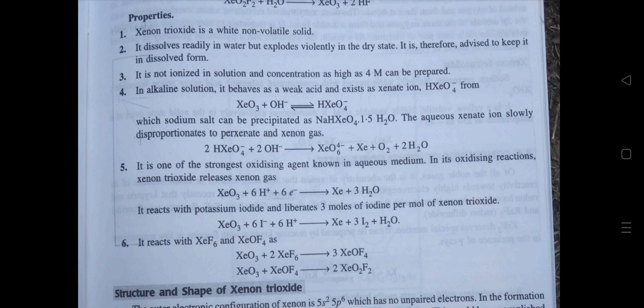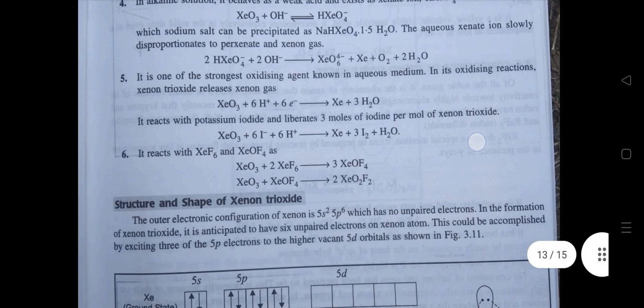Oxidizing reaction: xenon trioxide releases xenon gas. It reacts with potassium iodide and liberates 3 moles of iodine per mole of xenon trioxide. Sixth, it reacts with XeF6 and XeOF4.